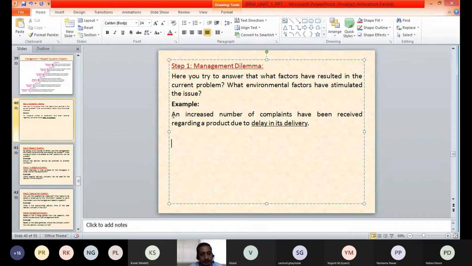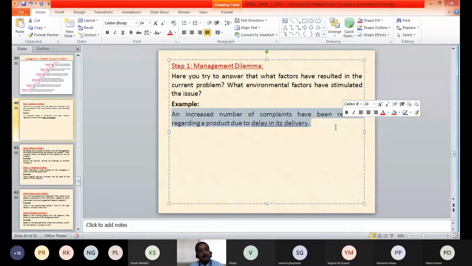You see the example. The example is about the different complaints being received regarding the product. Here we are trying to address this issue by understanding the basic environmental factors, or the issues behind this problem.